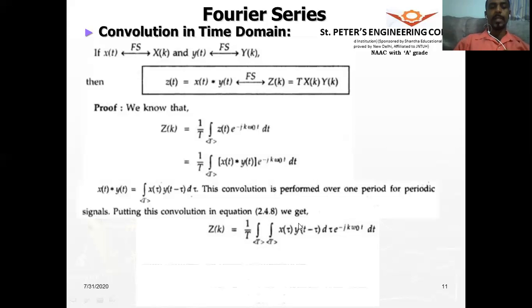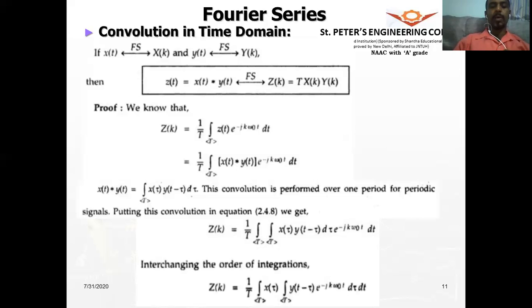Now let us rearrange this and interchange the order of integration. x of tau is independent of t, so we will get this outside. This is with respect to tau, so we are integrating with respect to tau and t. All right, so we have two different integrals.